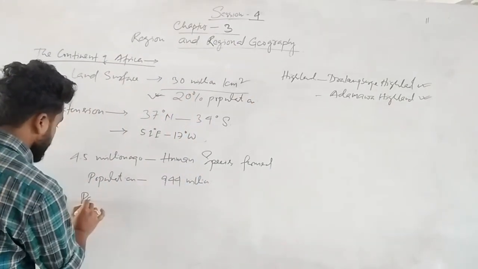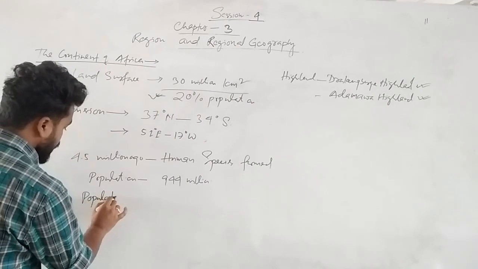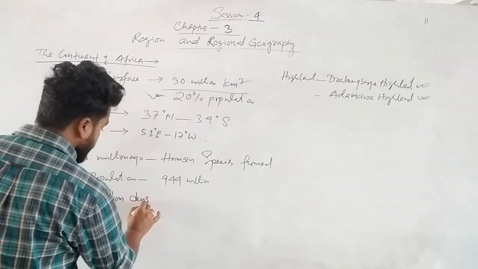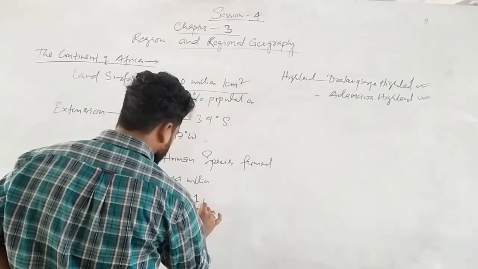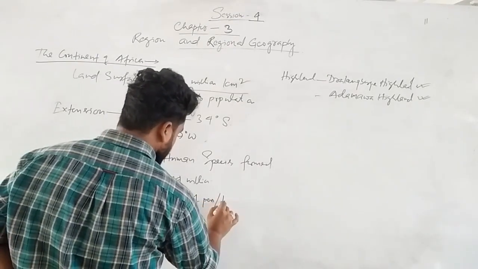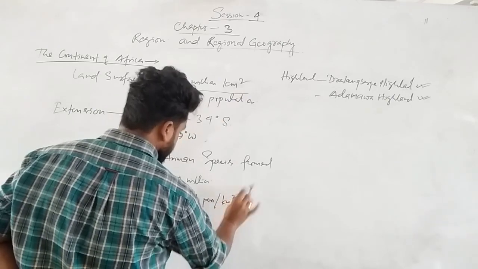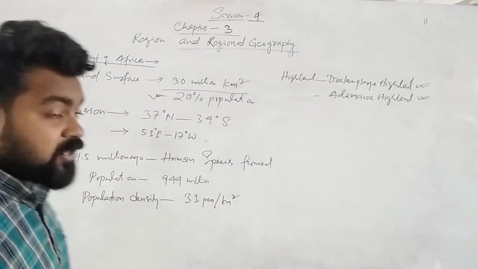Population density is 31 persons per square kilometer. What is population density?